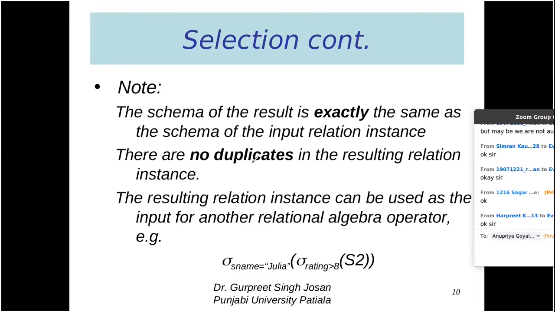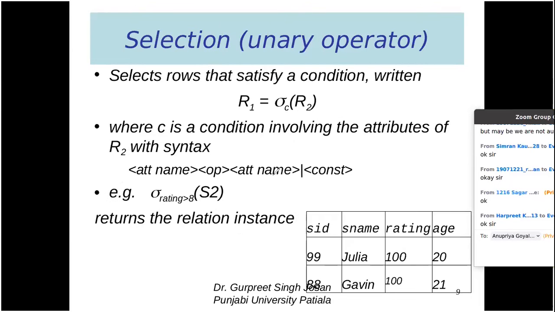So what about the operators? You can apply a number of operators: more than, less than, more than or equal to, less than or equal to, not equal to, and equal to. These are the 6 kinds of operators that can be used at this place. At the left side of the operator we can have an attribute name. At the right side of the operator we can have an attribute name as well as a constant; either an attribute name or a constant.